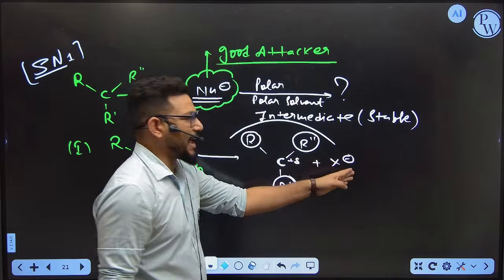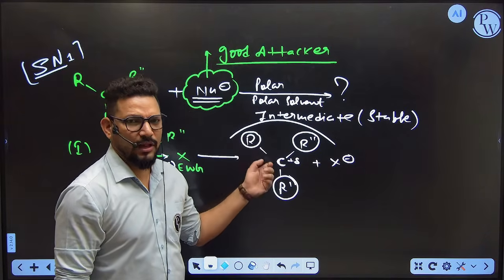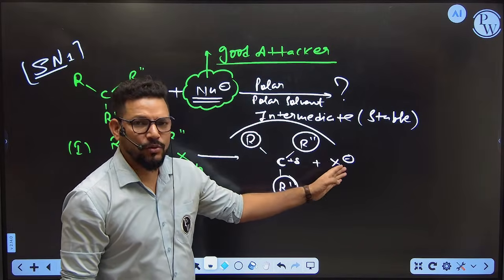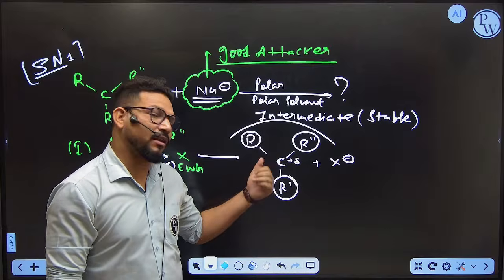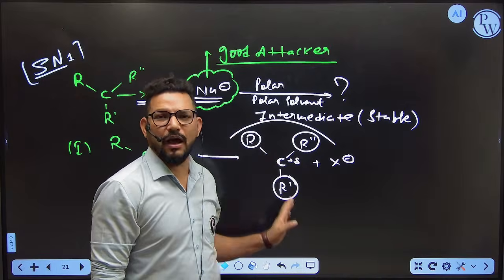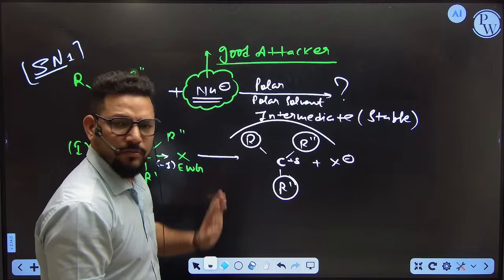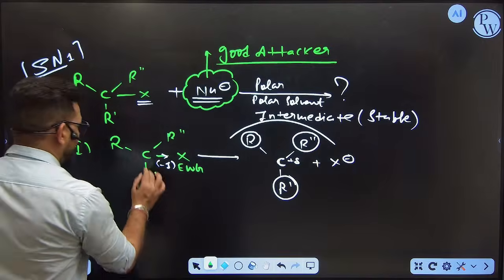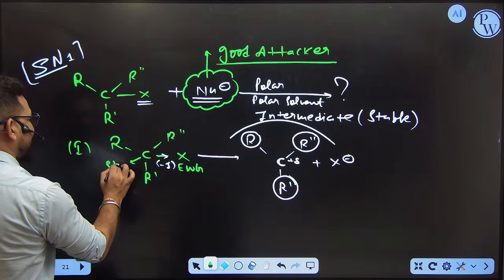If it is losing the X minus ion, it does not mind. If the halogen is leaving, I am getting a positive charge, but even then I am more stable. Reason? Because I am covered by more alpha carbon hydrogens. So it is ready to form positive ions. Now you can see one thing. Here all carbons are going to form 4 bonds, so the hybridization is sp3.